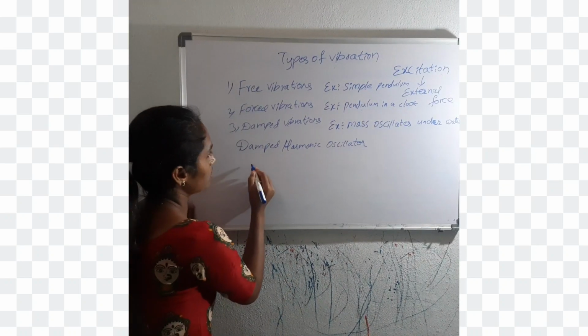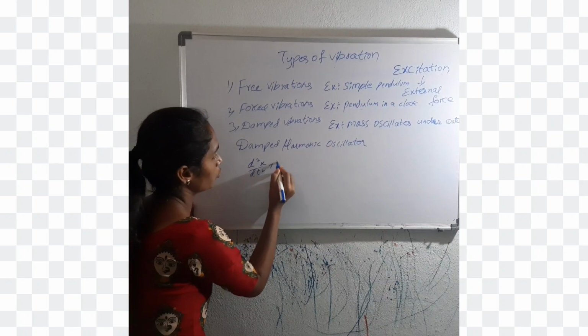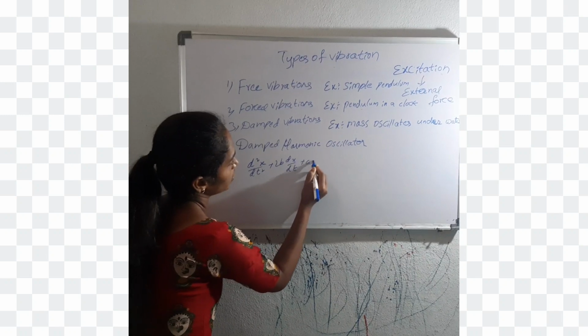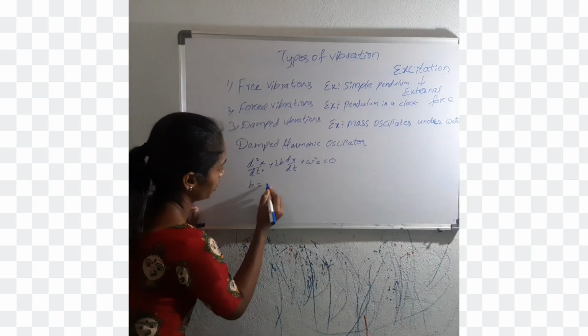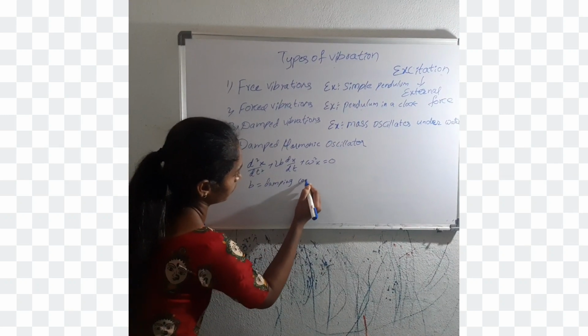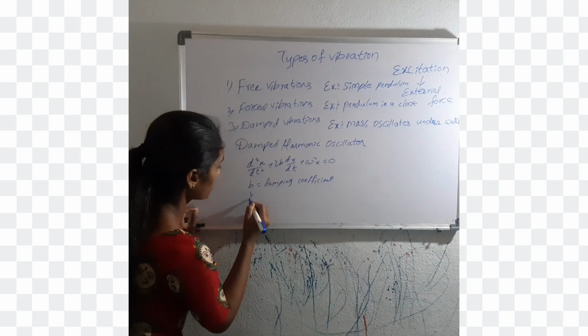The equation of a damped simple harmonic oscillator is d square x by dt square plus 2b dx by dt plus omega square x is equal to 0. b is known as the damping coefficient, and 1 by b is known as the decay modulus.